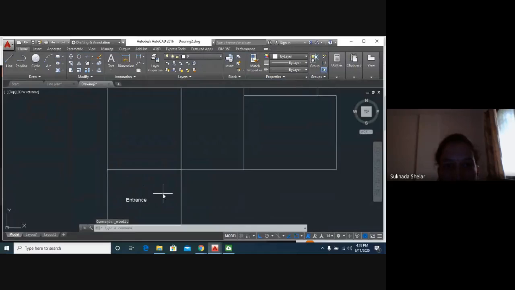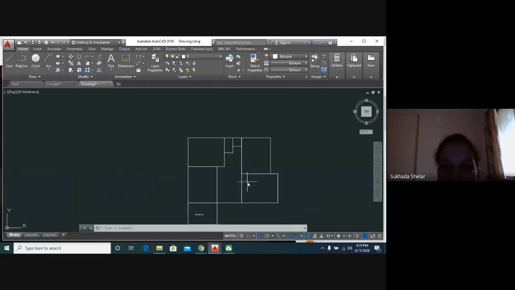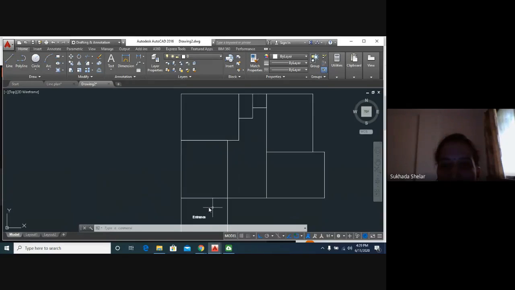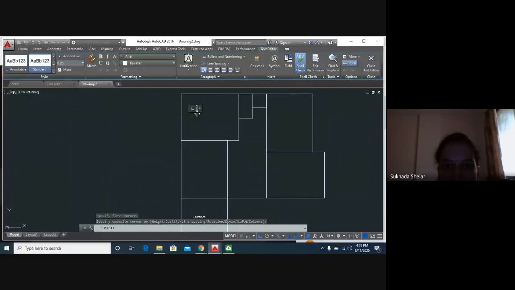Now, suppose if I have type here entrance, and we don't want to type again and again, or we don't want to select point in every room. What we have to do is we can copy this text to each and every room, and then we can edit that text. Before that, I will just show you again the text. You can increase the width in your appropriate proportion.